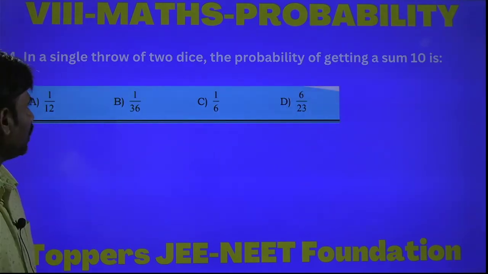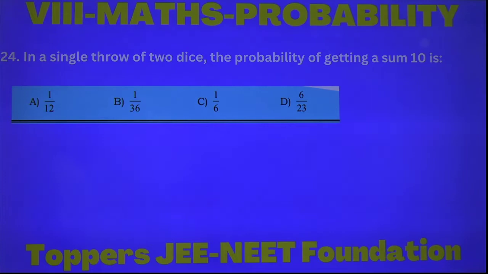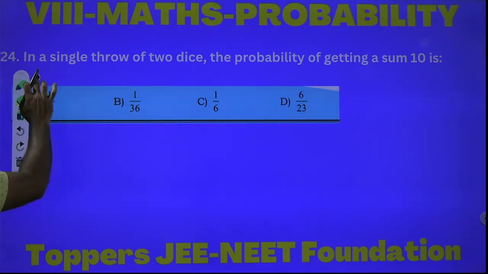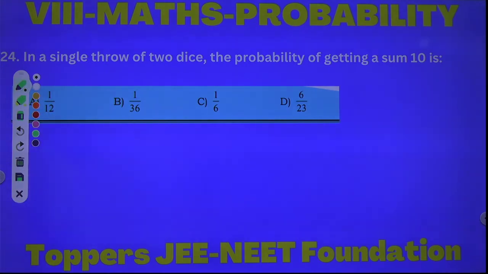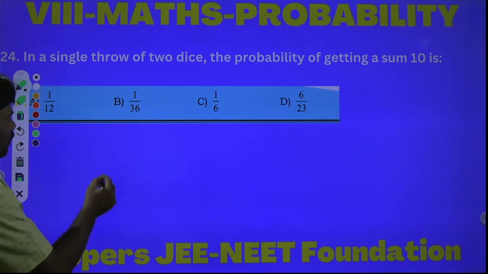In a single throw of 2 dice, the probability of getting a sum of 10 is... Okay. In a single throw of dice, if you throw 1 die, what are the possible outcomes?